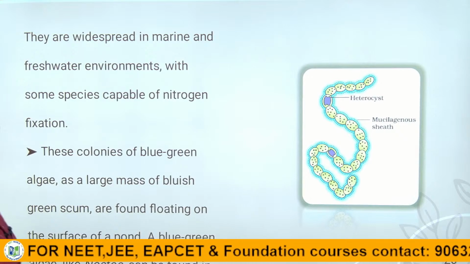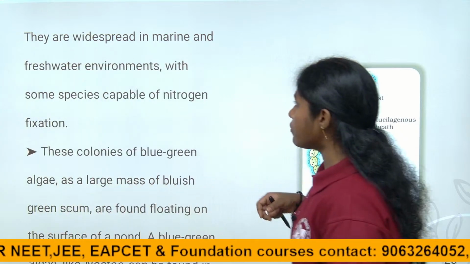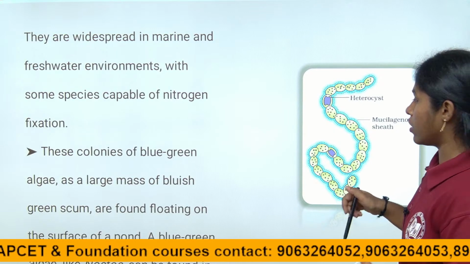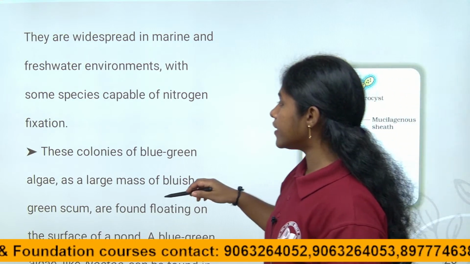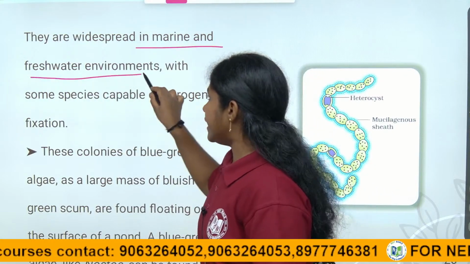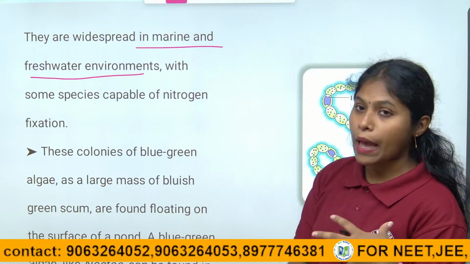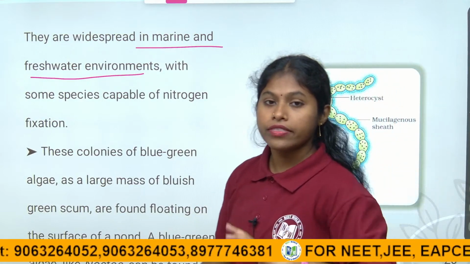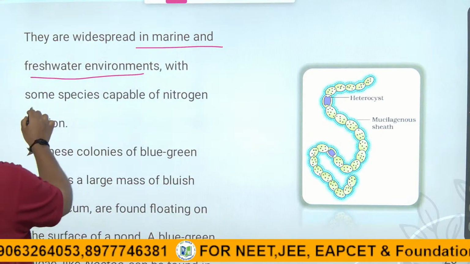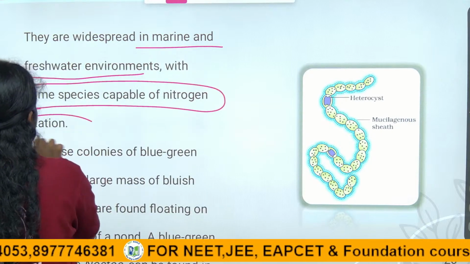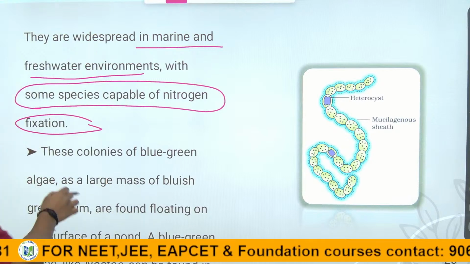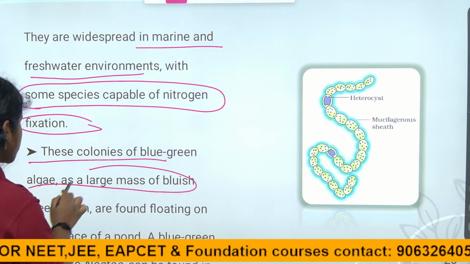So they are widespread in marine and fresh water. What is marine water? Marine means the salinity content is more, and fresh water has low salinity, right children? Some species are capable of fixing nitrogen also. They live in both fresh water and marine water, and some are able to fix nitrogen in their structure, right children?